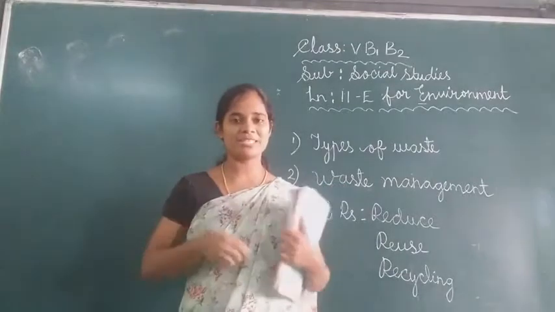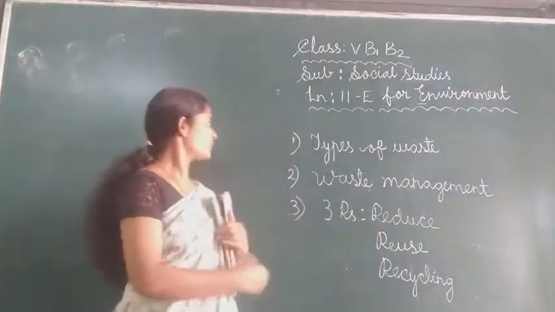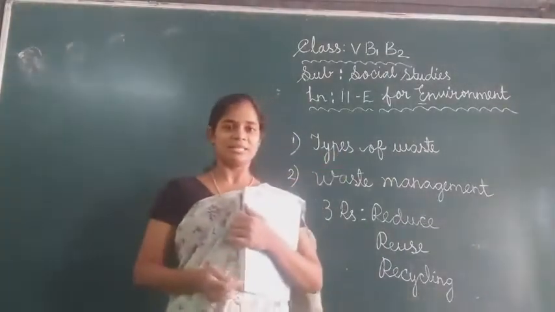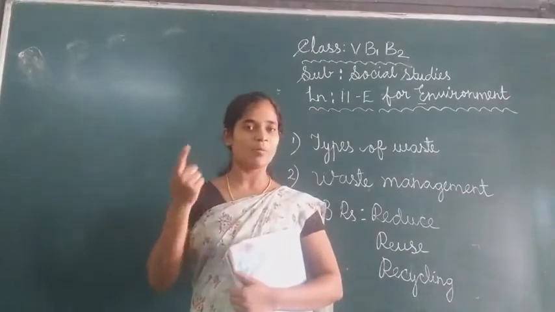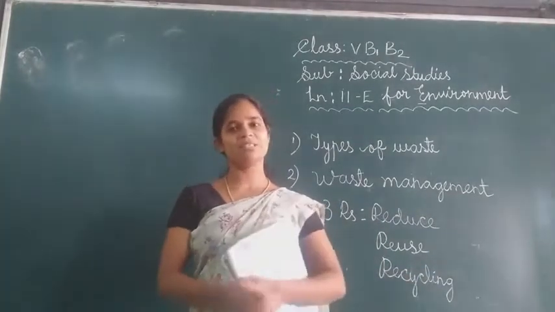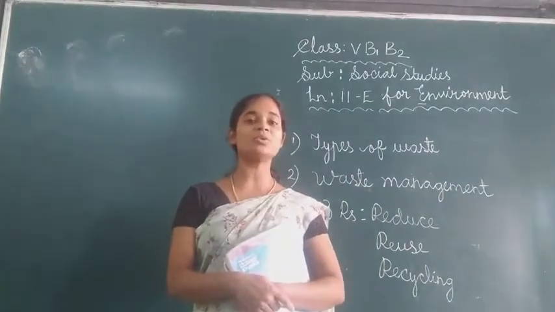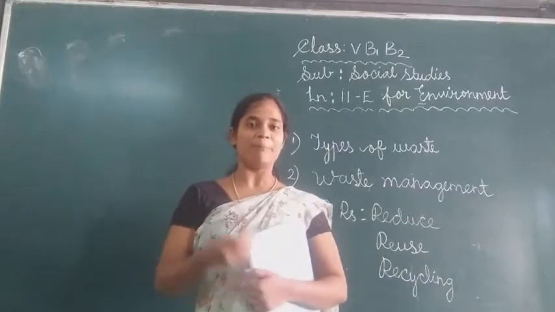What kind of waste? I have already discussed to you, right? Let's see. Types of waste. There are two types of waste I told you. What are they? Biodegradable waste, non-biodegradable waste. What are the things that we use in biodegradable waste? I have told you, right?